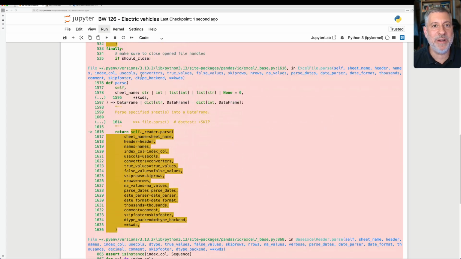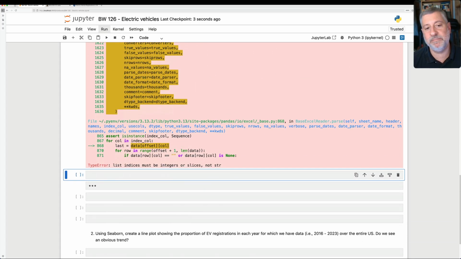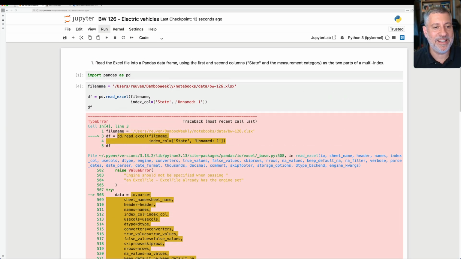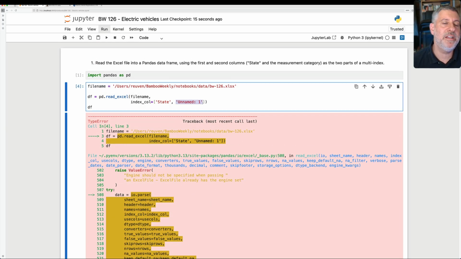And I'll tell you, the error is actually super not obvious, especially if you look at the error message you get. TypeError: list indices must be integers or slices, not str. What in the world is it talking about? And the problem basically is that this column name, this Unnamed: 1, that Pandas gave us because there was no name, doesn't exist at the point where we're doing index_col.